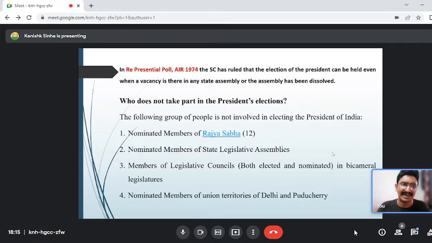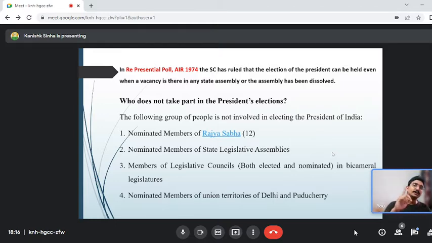So tomorrow, if you get a fact that the State Assembly of UP was dissolved because of President rule, or take the latest example of the Bihar Legislative Assembly dissolved because of President rule, and there is an election in the month of September of the Vice President of India, for example, then whether the election can be held or not, you will be given this judgment in the principle, that is the passage. It will say that the Supreme Court has already held that when a vacancy is there in any state assembly or the assembly has been dissolved, it will not restrain the Election Commission from holding the election of the president.